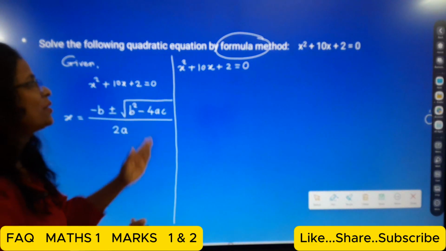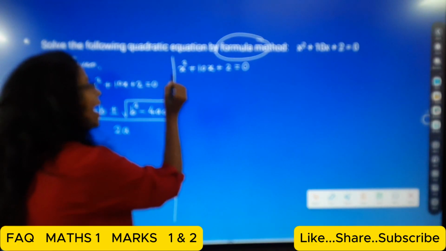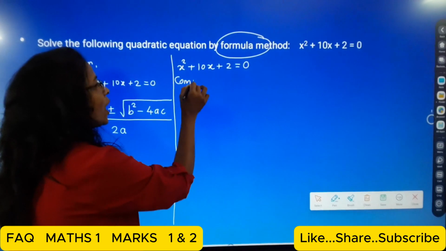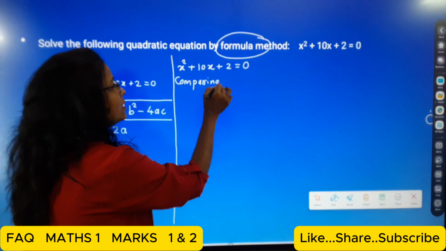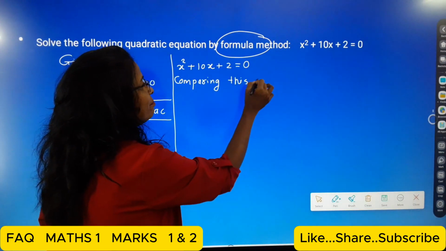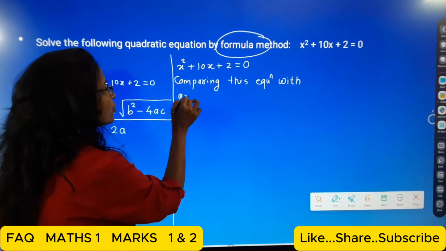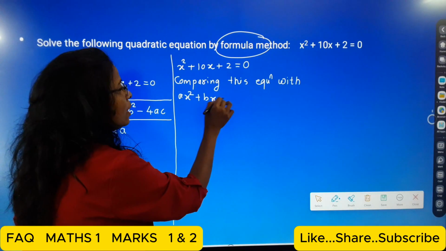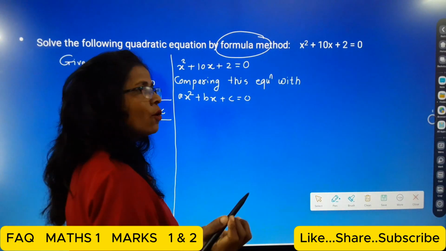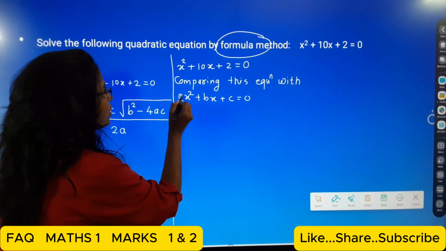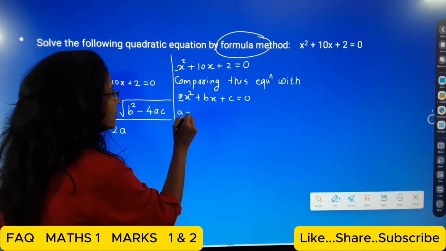So students, first write the equation and then compare this equation with ax square plus bx plus c is equal to 0. See here, at the place of a, there is 1, so a is equal to 1.